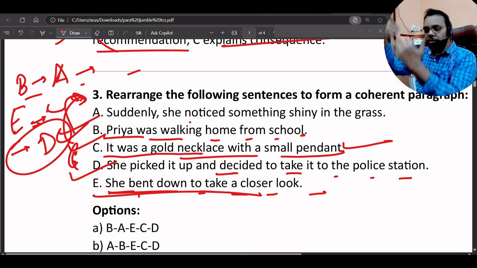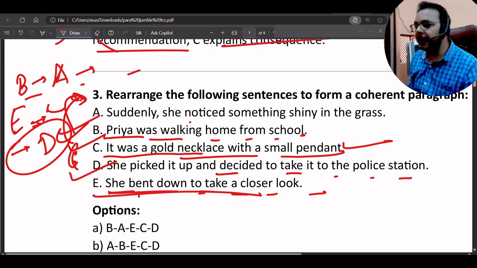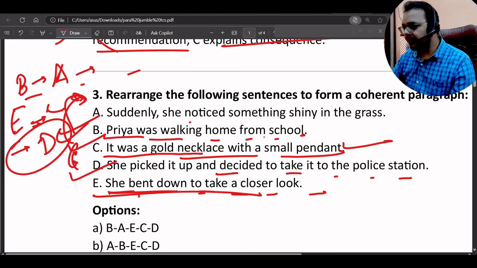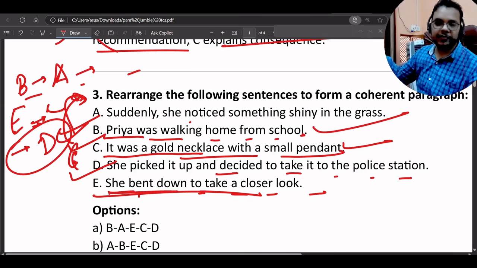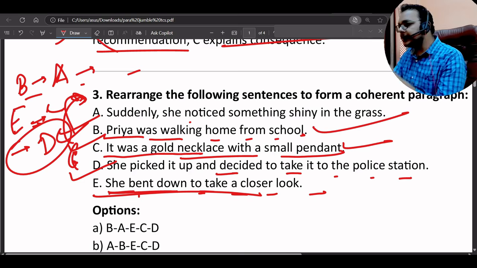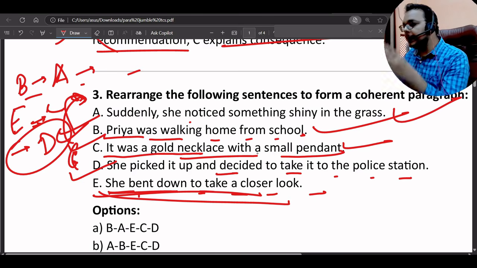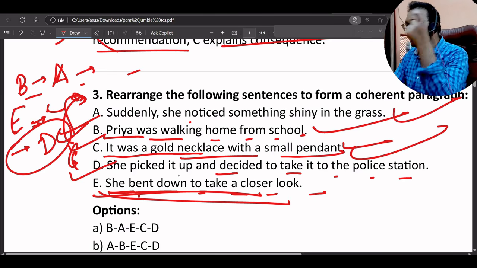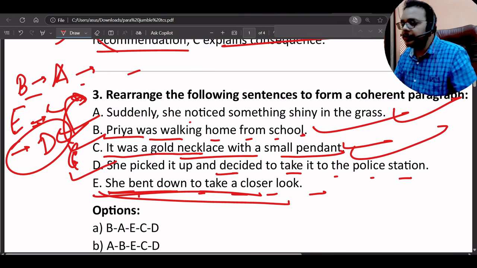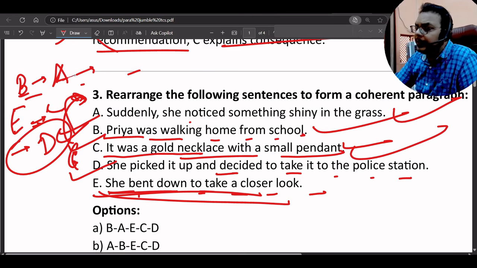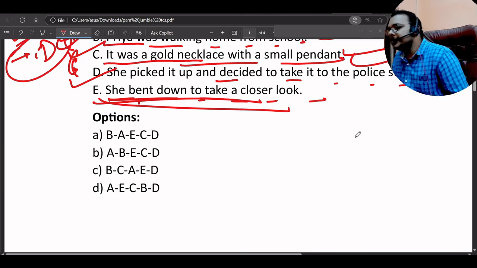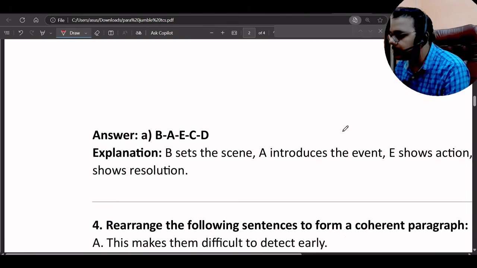So this whole story is based on the relations, or the actions, you can say. First she was walking home from school. Then she noticed something shiny in the grass. She bent down to take a closer look. It was a gold necklace with a small pendant. She picked it up and decided to take it to the police station. So our correct answer will be BAECD. So this will be our correct answer.